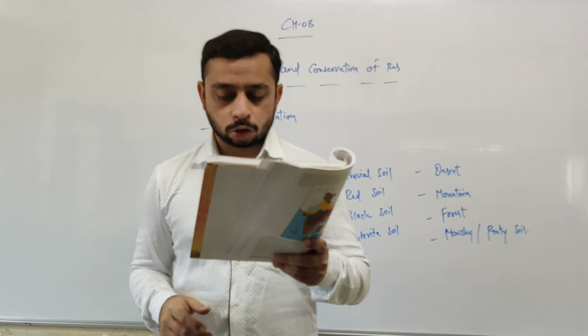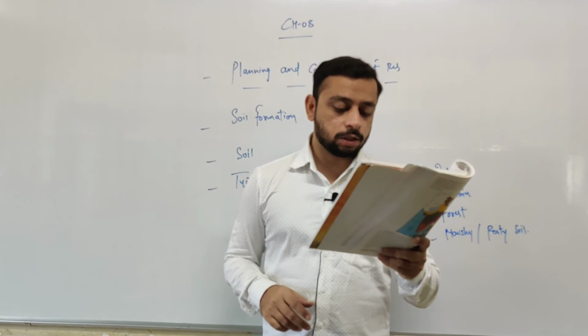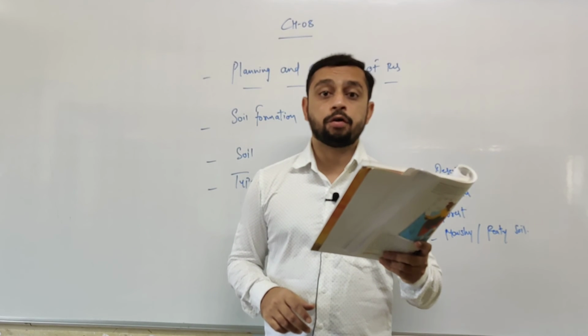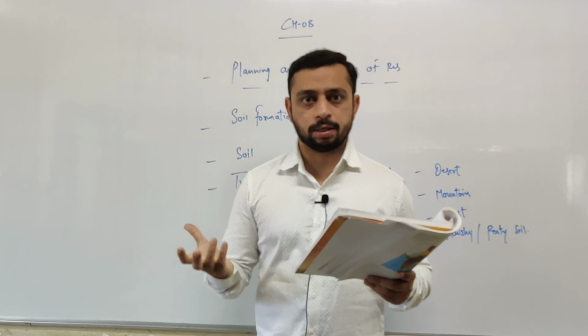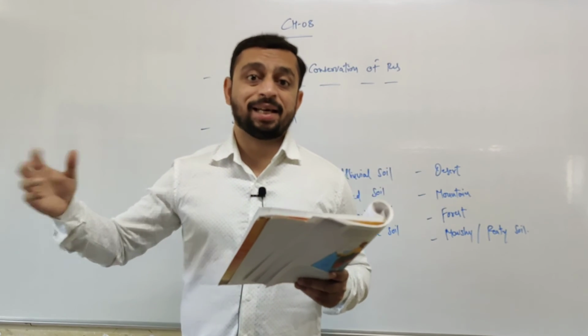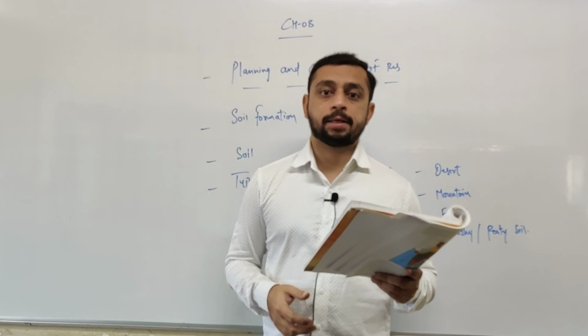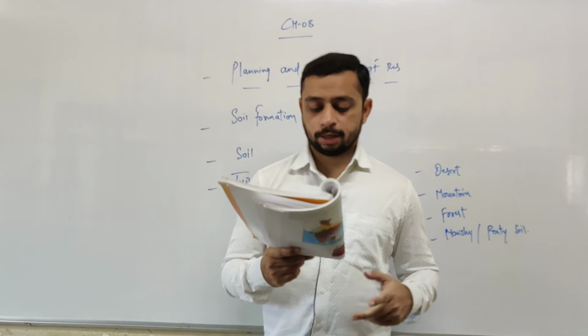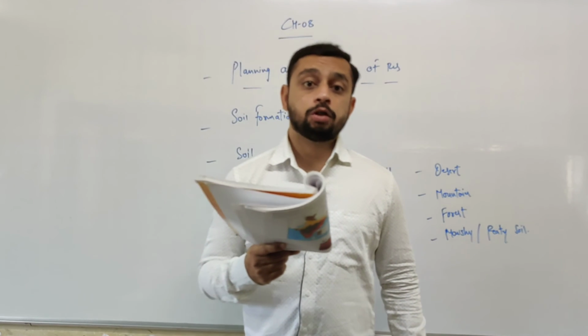In Himalayas, this soil is found at a general altitude, in the regions of pine and chid trees, right? Pine and chid trees, these are the types of trees, right? Near these trees this type of soil is available. That is the mountain soil. It has been found at a general altitude in the regions of pine and chid trees.